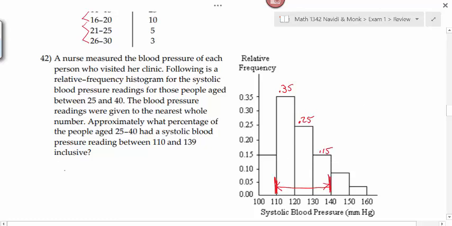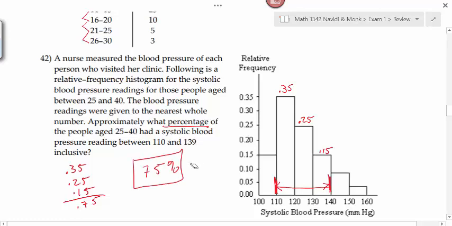And if we were to add 0.35 to 0.25 and 0.15, that would be 75%. So this would be 0.75, or I think they said percentage. That would be 75%. Any questions about that one?